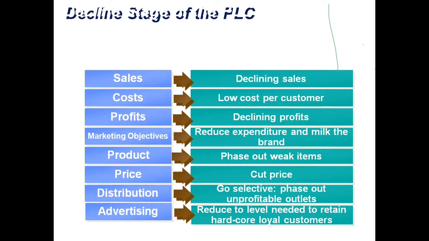Though the product is declining, there is still low cost per customer because it is available everywhere, and profits are declining as the sales are declining. Marketing objective should be to reduce expenditure and milk the brand. Means don't spend money on promoting the product. Say for example, you had a Yamaha RX100 earlier. When the sales came down, they did not spend any money.